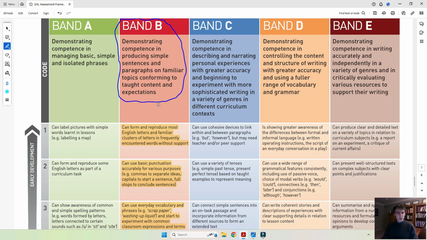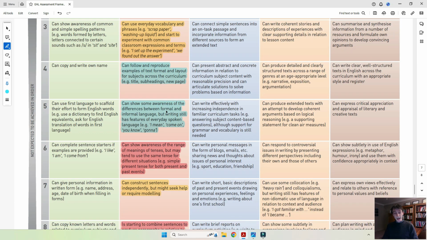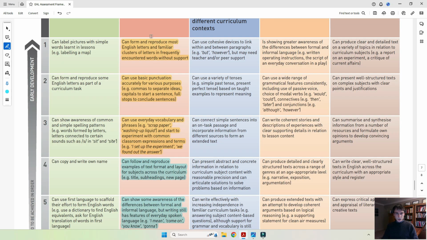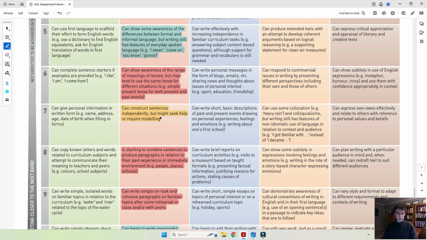That means that now we are in the position to look at potential language targets for them. So of course, the areas that the learner can do are in this sort of yellowy orange color. These we don't know. So now we've got 3 that we've marked in red, which are potential areas for development. So show awareness of a range of meanings of tenses, but may use the same tense.